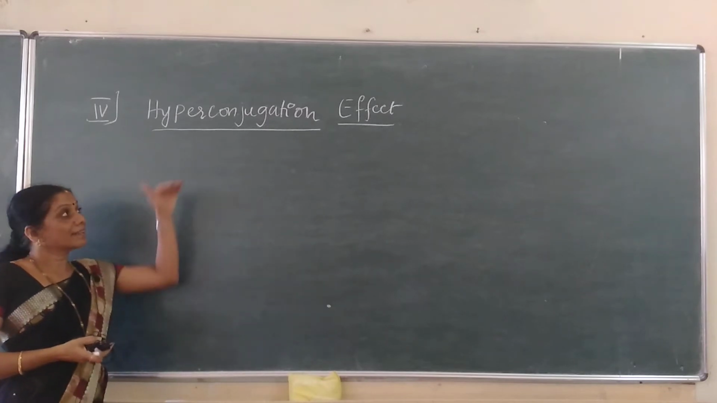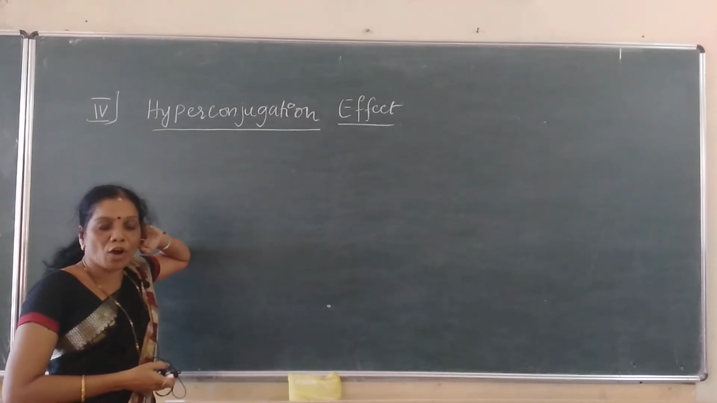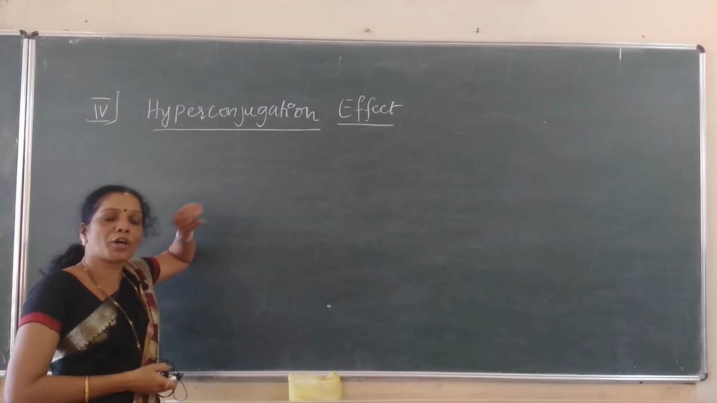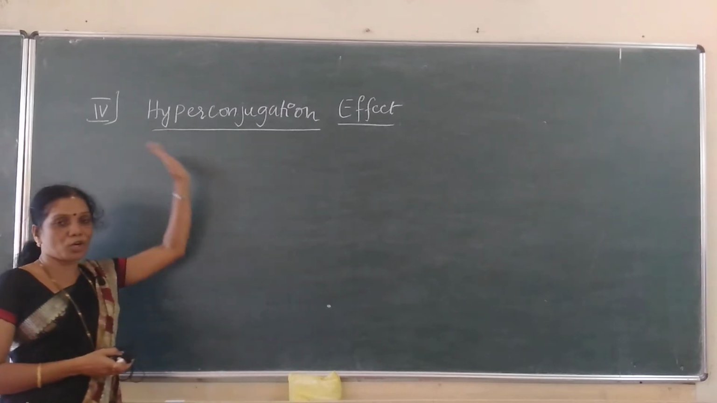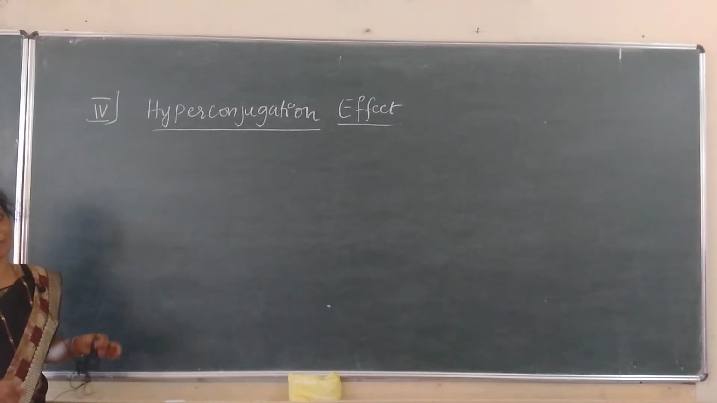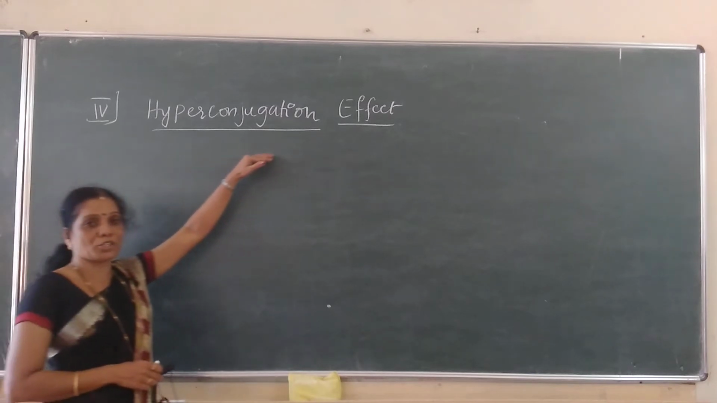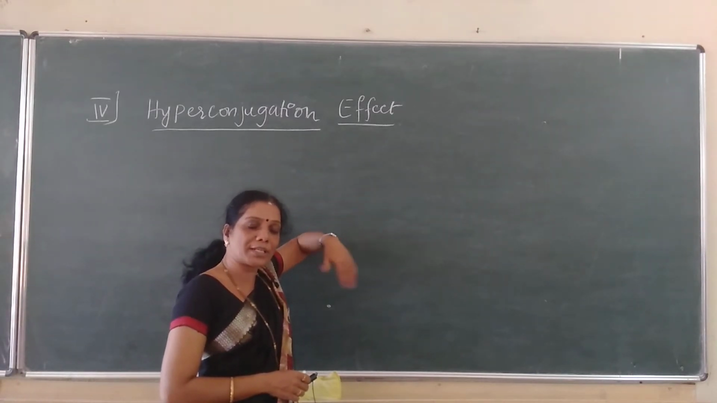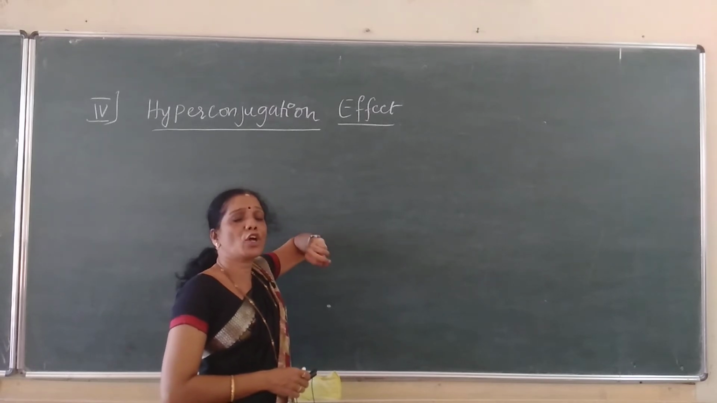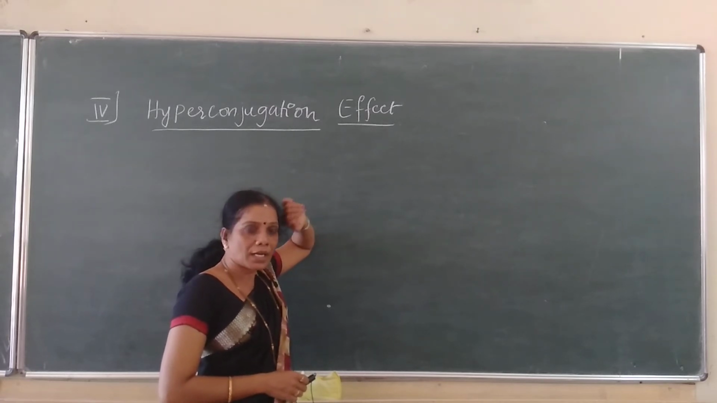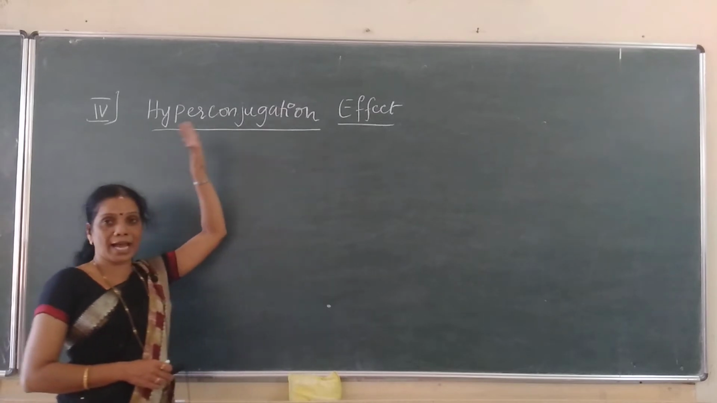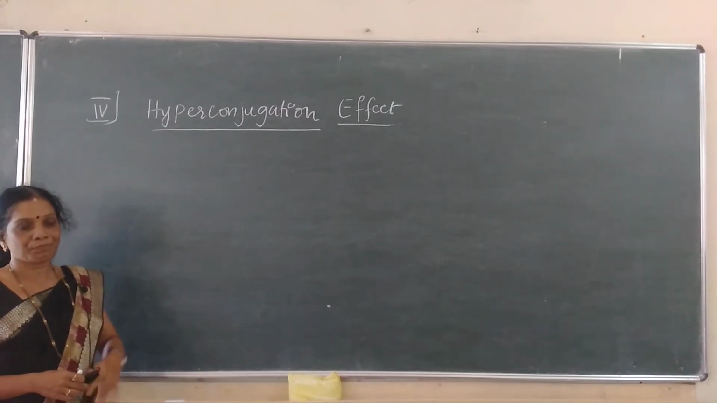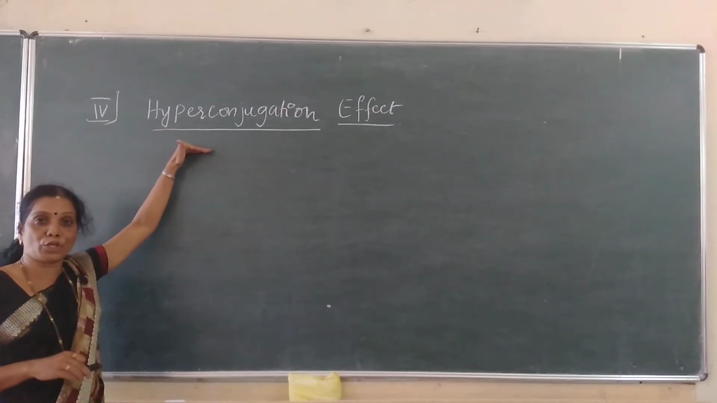Let us study the last type of electron displacement in organic compounds, during the reaction or in the molecule itself. That is called the hyperconjugation effect. Now, what is this hyperconjugation effect? Listen, students, the delocalization or displacement of electrons always takes place in order to attain stability. Understood? In this hyperconjugation effect, stability will be produced.